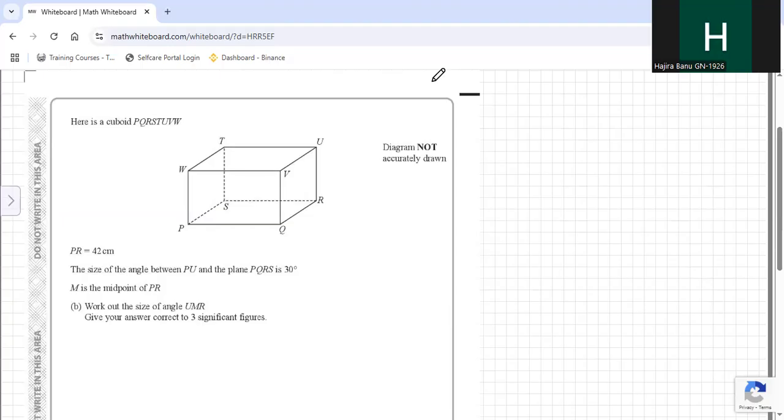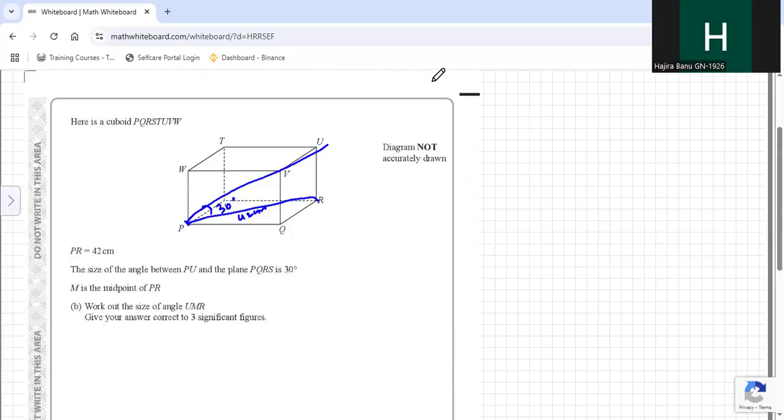Now here is another cuboid. PR, PR means from here to here. It is given as 42 centimeter. The size of the angle between PU and PQRS. So this is a very good example. Look here. He has given the size of the angle between PU and PQRS. PQRS is the base, is 30 degree.